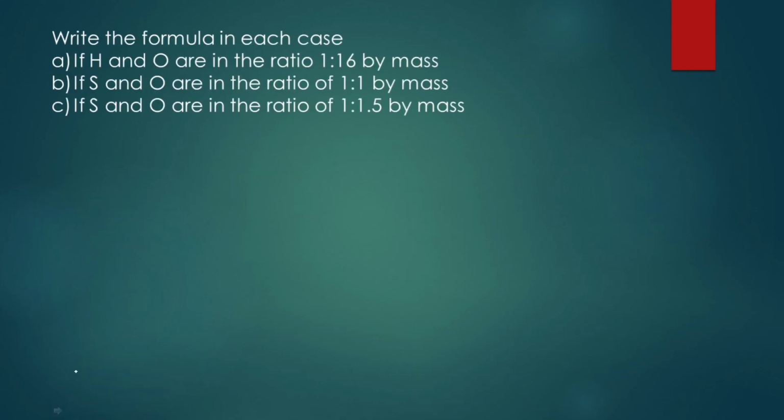Let's see, do we have a question from this? Yes. So our question is, write the formula in each case. If H and O are in the ratio 1 is to 6 by mass. So let's see इसको हम कैसे करेंगे. तो हमारे पास फर्स्ट वाले में H is to O की रेशो हमें कितनी दी हुई है 1 is to 6.